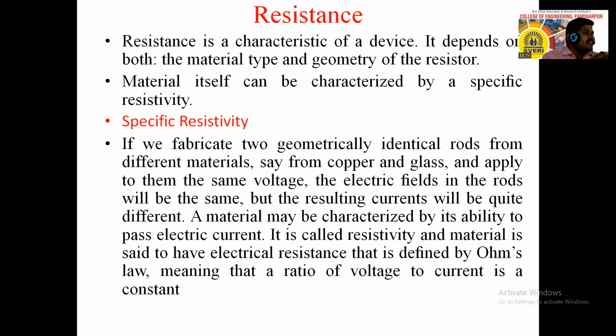According to that, we find materials that are conductive, insulative, or semiconductive: conductor, semiconductor, and insulator. An insulator has high resistance and minimum current, that means near about zero current. A conductor has the maximum amount of current and low resistance, and a semiconductor is in between the two. So the material is characterized by its ability to pass current.